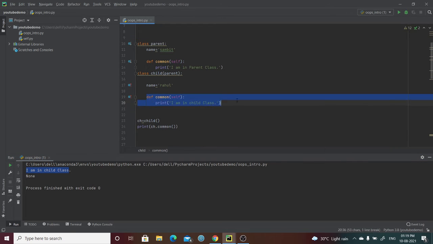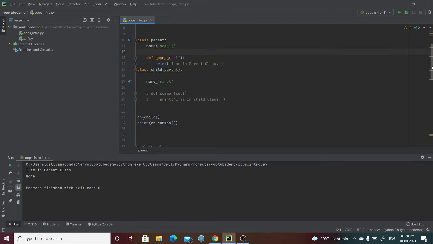If these two methods weren't there, then if you want to print this, it will just fall back to the parent common method, right? So it is printing I'm in parent class. If you create the same method name, it is also a concept of inheritance. It will just try to override the method if the method name is same. So this is one example of method overriding.